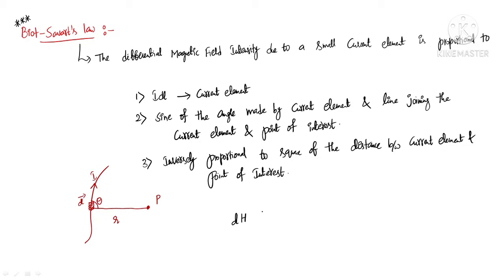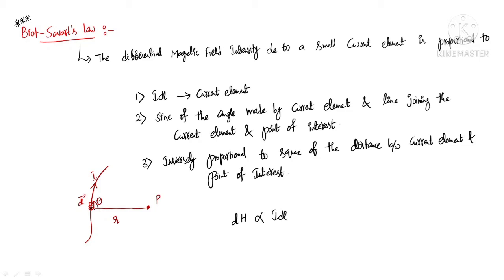According to the statement, it is proportional to the current element. Current element means I multiplied with this small length dl. So I can write dH is proportional to I dl, as well as sine of the angle made by the current element and the line joining the current element and point of interest.